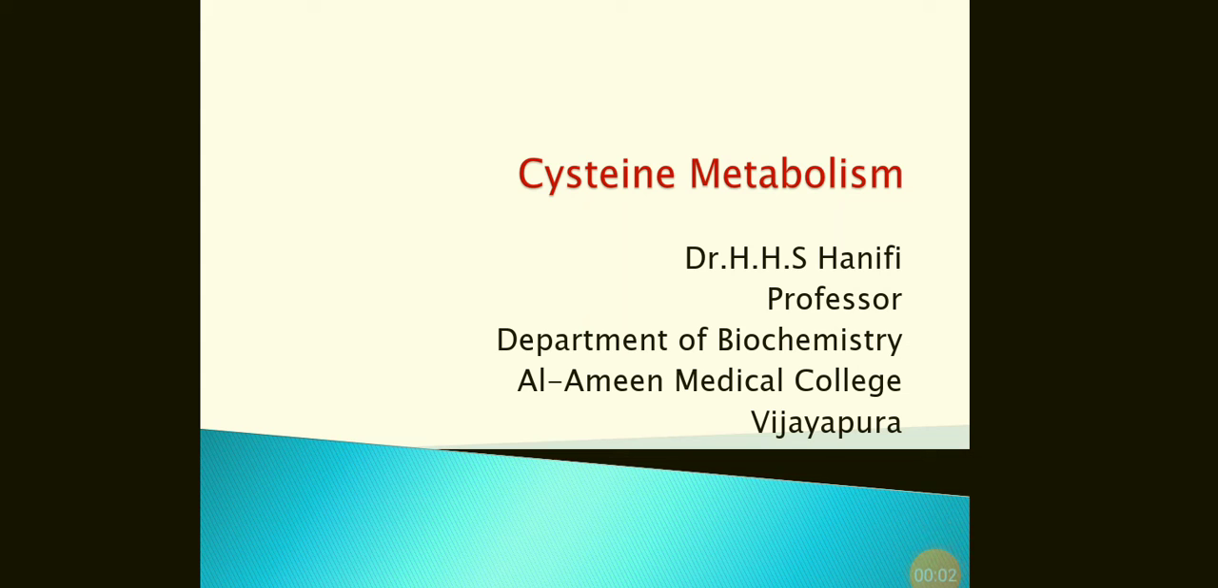Our today's topic is cysteine metabolism. Cysteine is a sulfur containing amino acid. It is non essential. That means it is being synthesized in our body. And it is a glucogenic amino acid, meaning it gives metabolites which can enter gluconeogenesis and give rise to glucose.